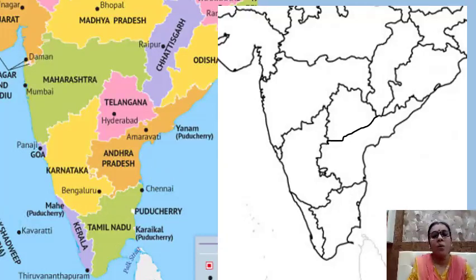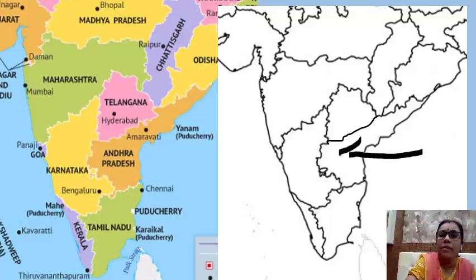Now from Tamil Nadu, as we move upward, towards north, we can find Andhra Pradesh. Now try to understand the shape of Andhra Pradesh. So on the outline map of India, we have to locate Andhra Pradesh. The capital of Andhra Pradesh is Amravati. What is the capital? It is Amravati. So here we have to draw one arrow like this, and then above it you have to write down Andhra Pradesh. You have to write the full complete name.